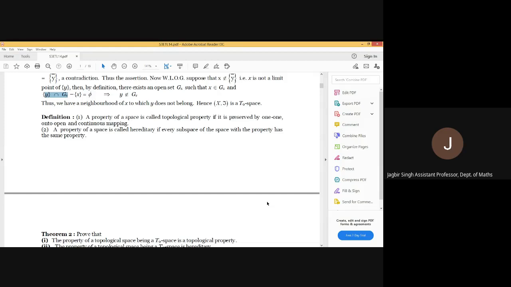And hereditary property, it means if the space is having some property and the subspace will have the same property, then this very property is said to be hereditary, from the larger to smaller. If the space is having some property and the subspace is also having the same property, that very property is known as hereditary property.